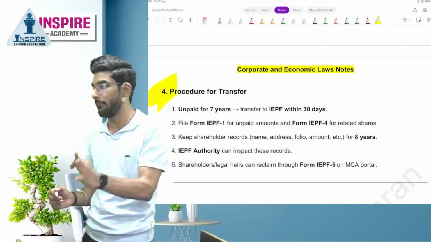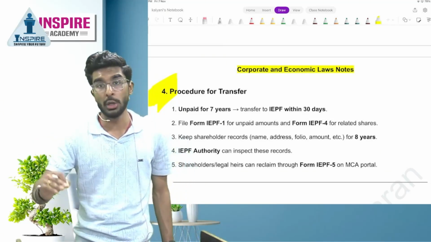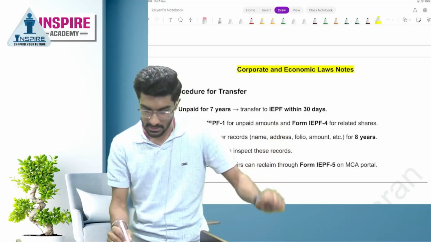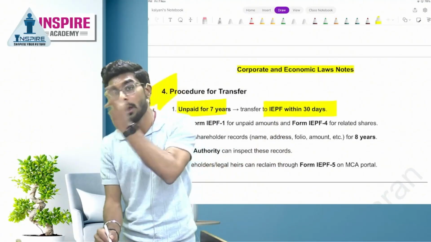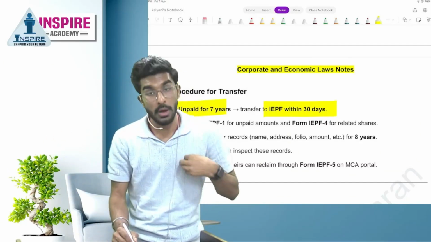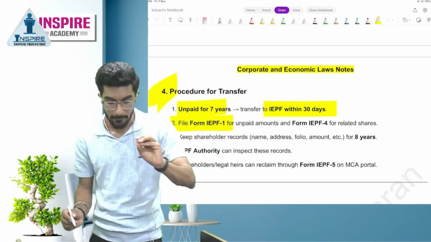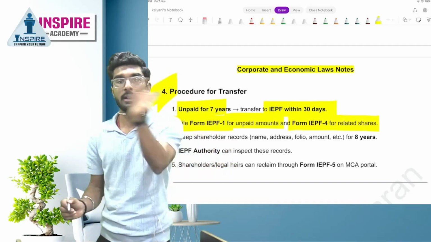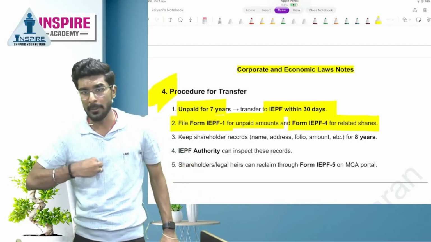Now, people, this is very important. In exam, definitely question will be asked. What is the procedure to transfer money to Investor Education Protection Fund? Let's understand. So there are 5 steps. Unpaid for 7 years, transfer to IEPF within how many days? Within 30 days, you have to transfer to IEPF fund. Okay. You have to file which form? Form IEPF 1 for unpaid amounts and form IEPF 4 for related shares. Which means what? Dividend amount, whatever unpaid amount.